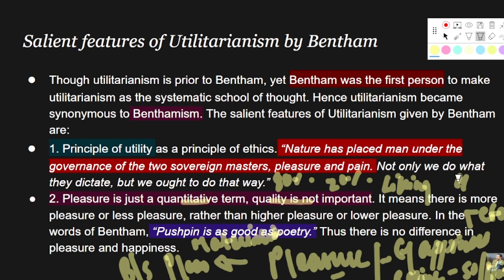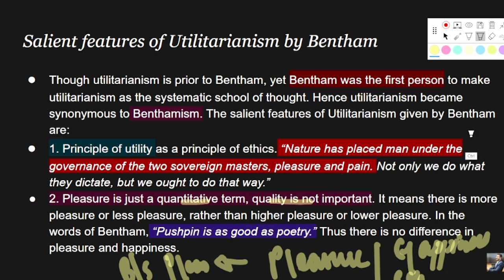It is not like I am liking eating pizzas 100%, but I am liking eating burgers only 60%. Here Bentham is saying that if you are liking pizza, like it 100%.